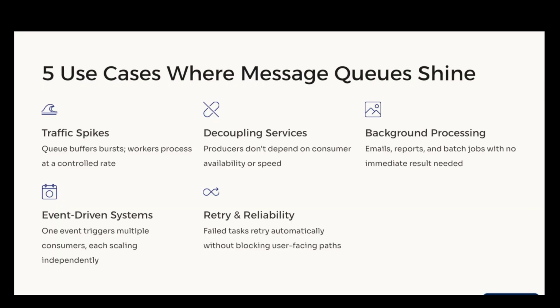When to use message queues. Use case 1 is traffic spikes. Queues act as a buffer. Instead of processing all requests instantly, we process them at a controlled rate.